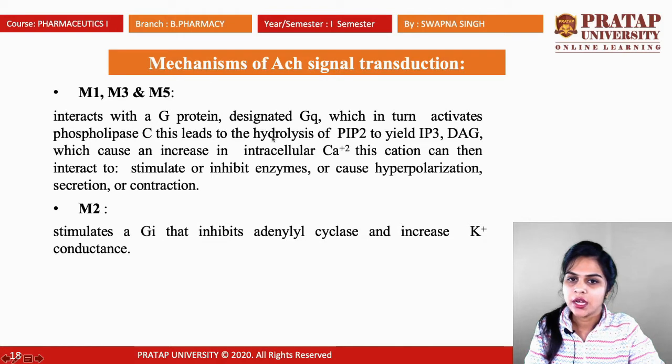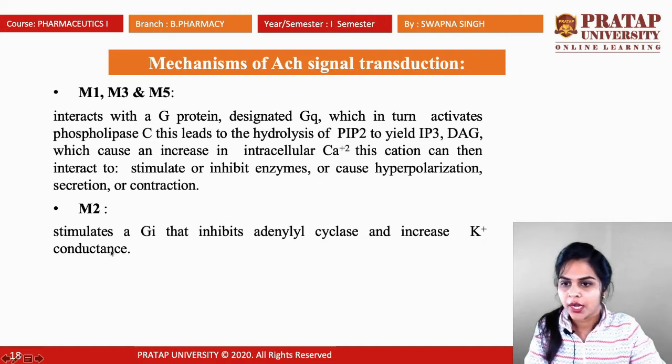This leads to the hydrolysis of PIP2 to yield IP3, that means inositol triphosphate, and DAG, that means diacylglycerol, which cause an increase in intracellular calcium ions. This cation can then interact to stimulate or inhibit enzymes or cause hyperpolarization, secretion or contraction. So this is the mechanism of action of acetylcholine signal transduction in M1, M3 and M5.